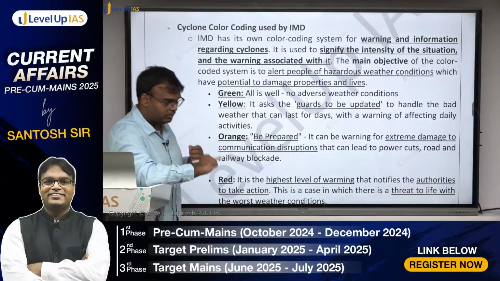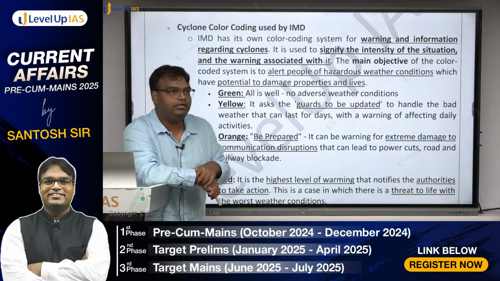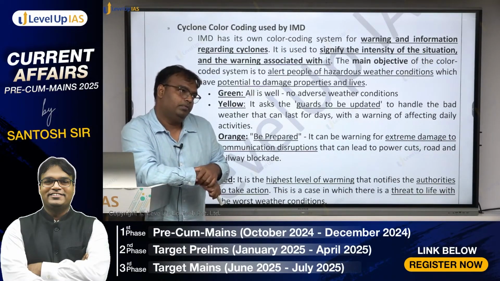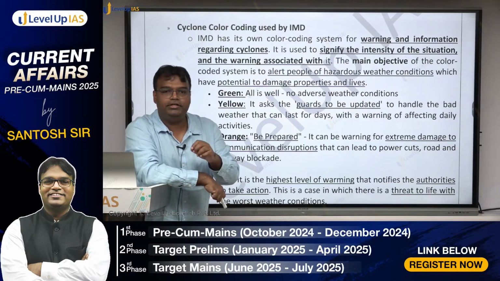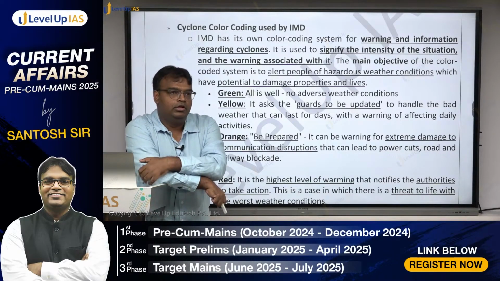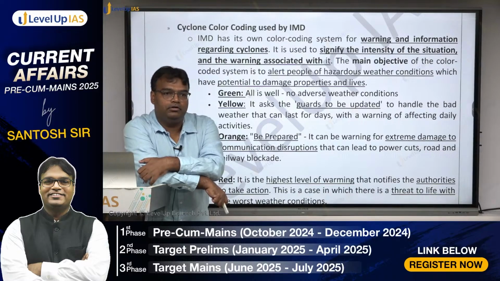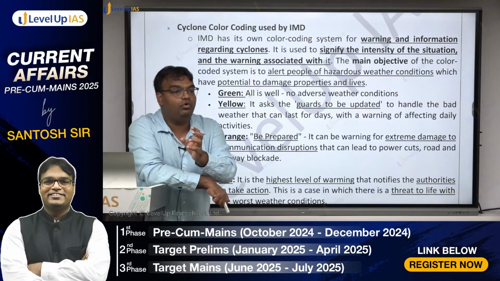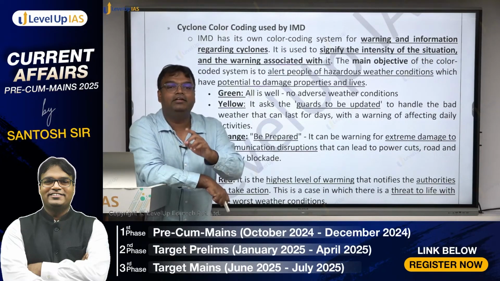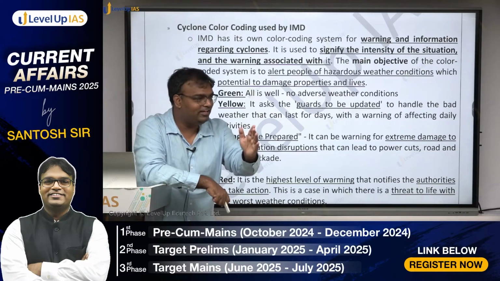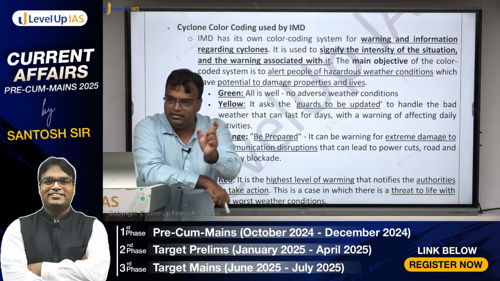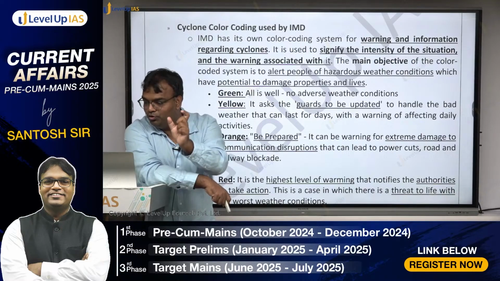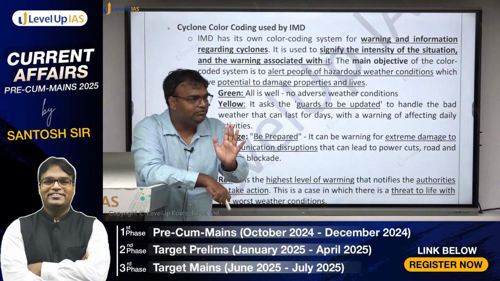देखो, purpose of IMD's color coding is something similar to air quality index. अब air quality index में if you were told this much of particulate matter 10 is there, this much of SO2 is there, this much of CO2 is there, all these things would have led to what? A lot of confusion. Rather than that, air quality index में आपको क्या बोल दिया जाता है? Air quality good है, moderate है, severe है, and that gives people a clear understanding of what are the things we have to look for.